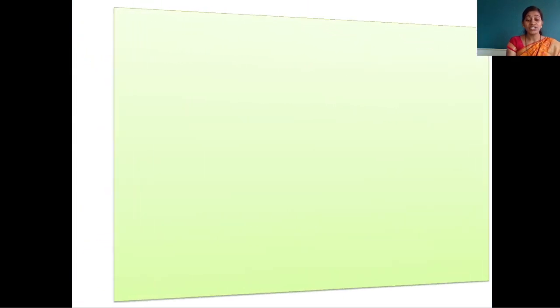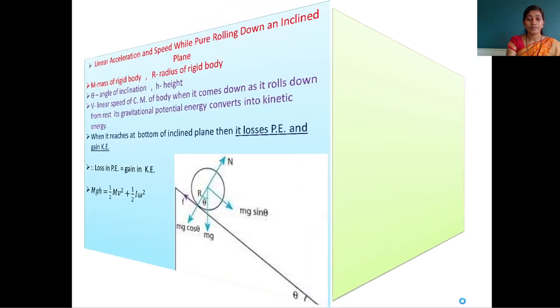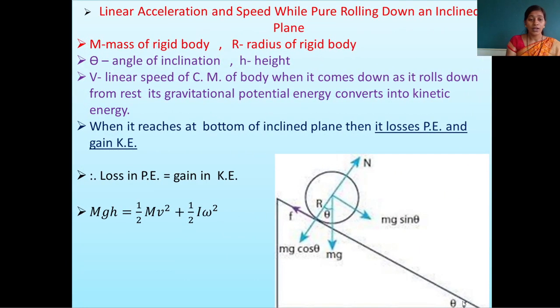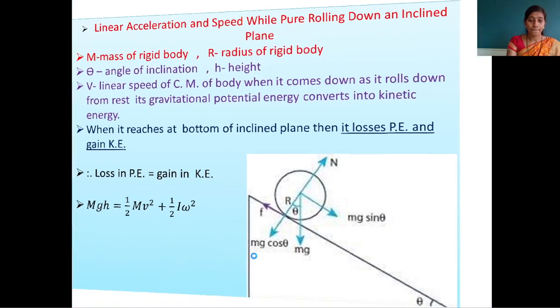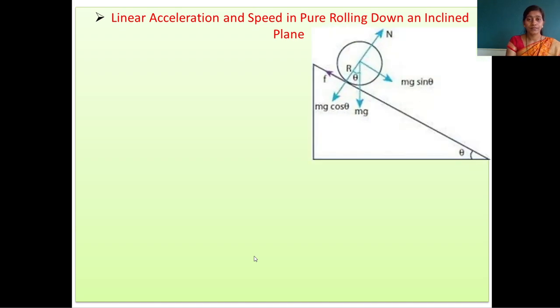By putting these values, next, whatever the common terms are, we are taking them out.